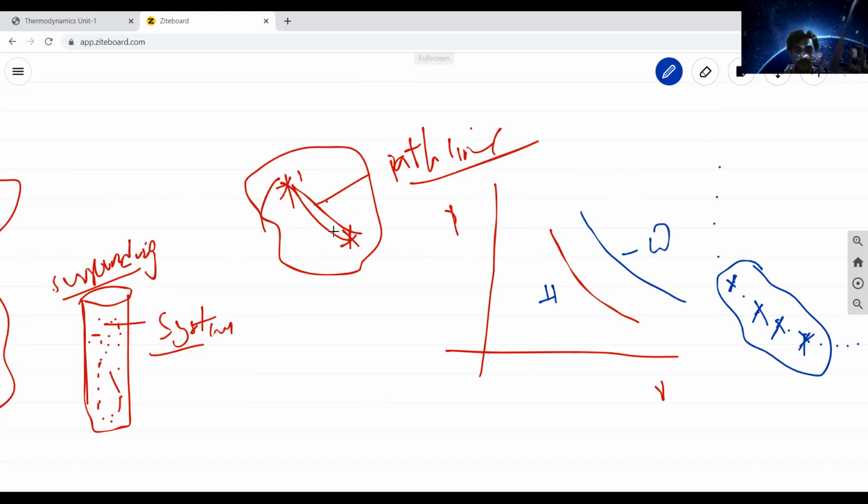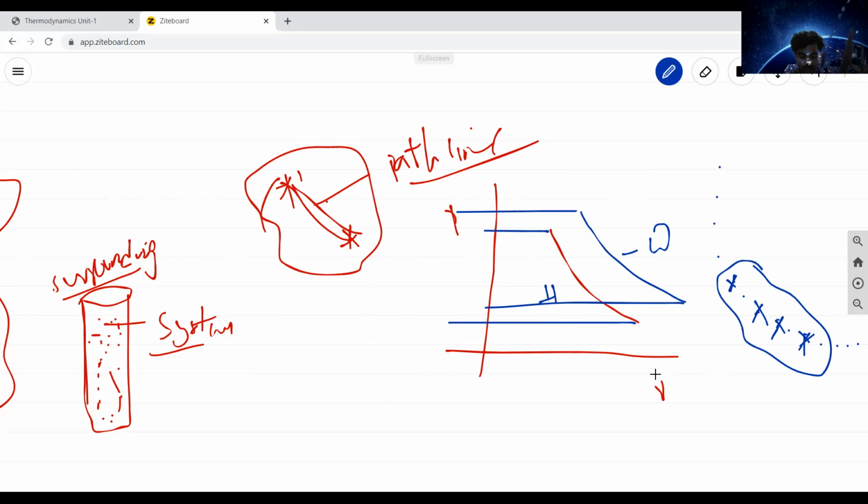So this entire process is called a process. From state 1 to state 2 or state 2 to state 1, those properties will vary. For example, pressure is high here, here the pressure will reduce; temperature may be high, temperature will reduce. So properties like pressure and temperature, or any thermodynamic properties, will be changing between two states. That is called one thermodynamic process.